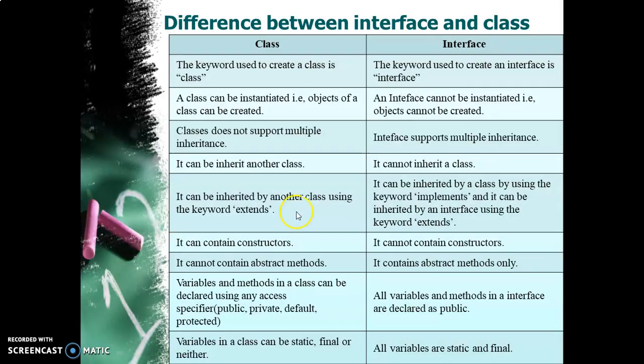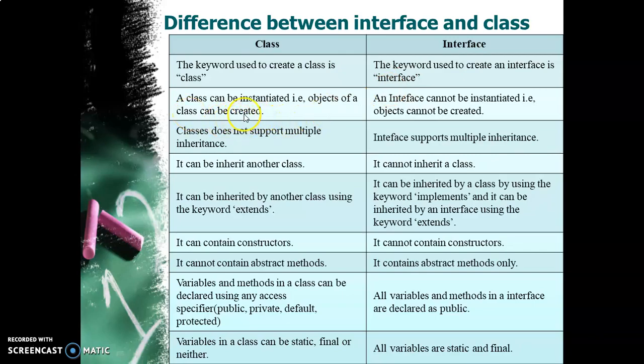Let us understand the difference between an interface and a class. So class and interface, this is a pure class and not an abstract class. Please remember this. We will see the difference between abstract class and interface also, but before that we will see class and interface. When I'm creating a class, I use class as the keyword. Similarly, when I'm creating an interface, interface is the keyword that is used.